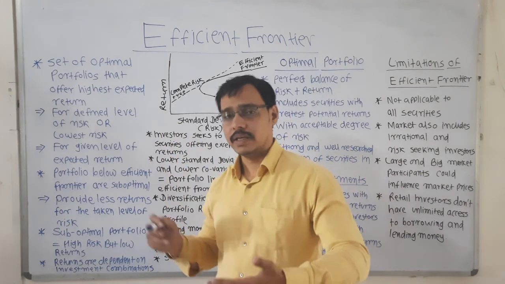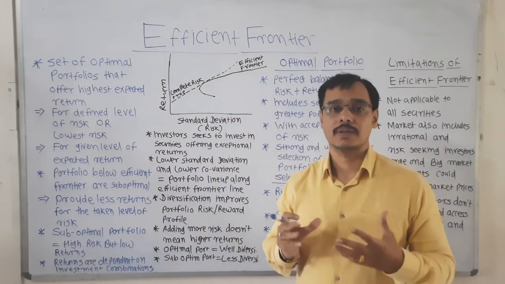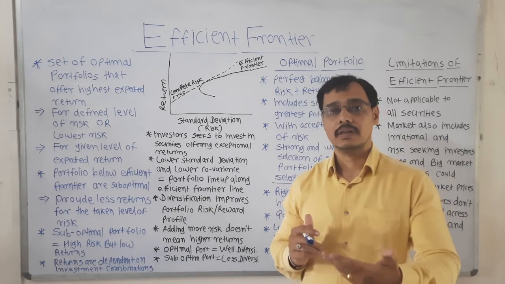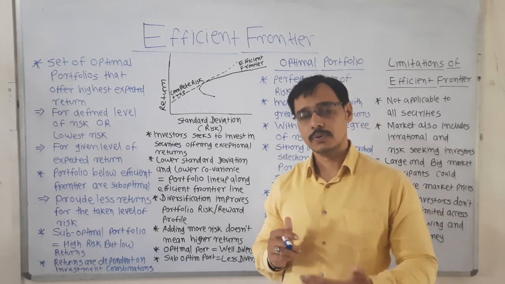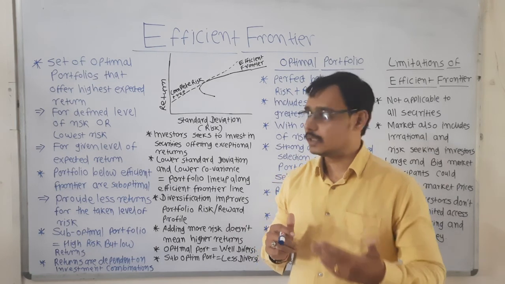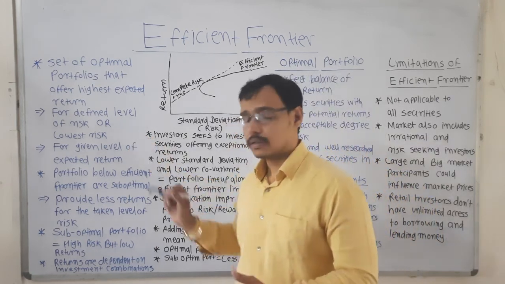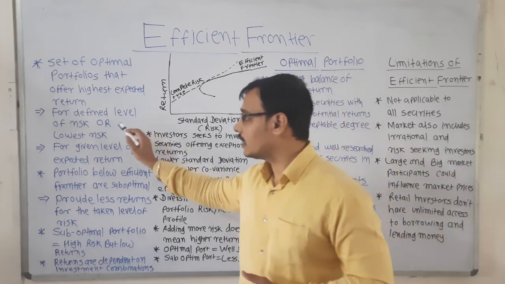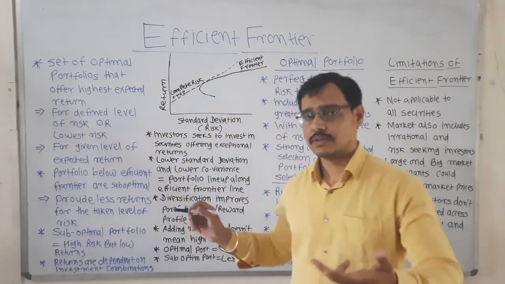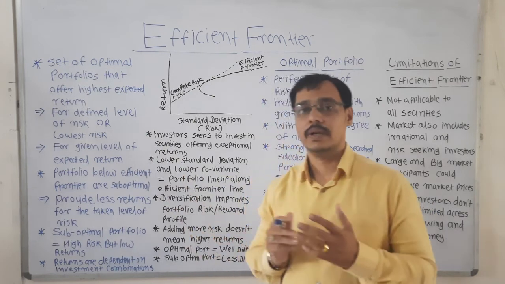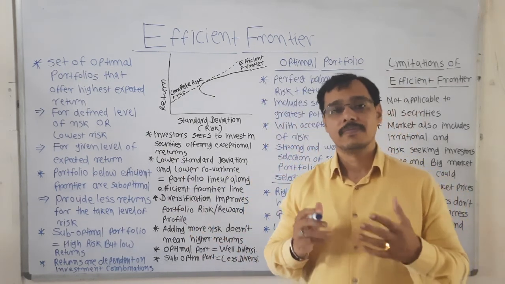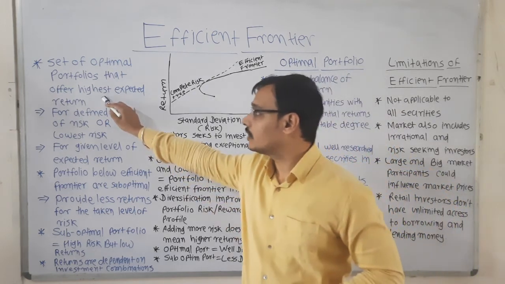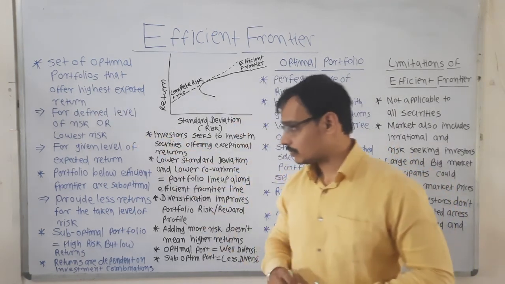There will be different portfolios of different people, and which portfolio will give you good return? Only the portfolio which is constructed optimally gives good return at the defined level of risk, or we can say the lowest risk. When your portfolio is optimal and well diversified, it gives you the highest expected return.